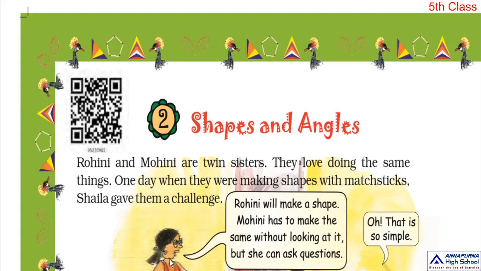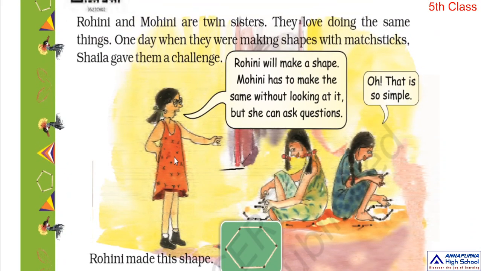So, this is Shaila. What is the challenge given by Shaila? Rohini will make a shape. Mohini also has to make the same without looking at it.